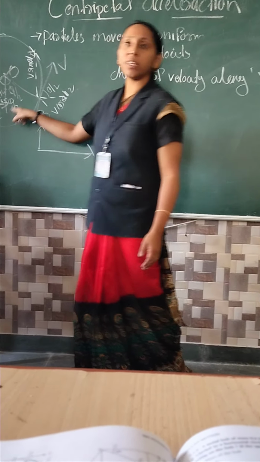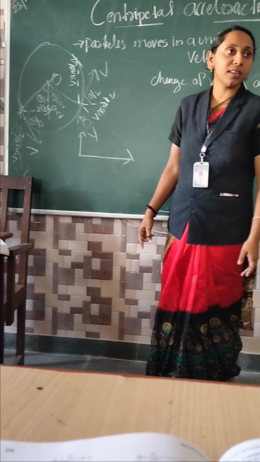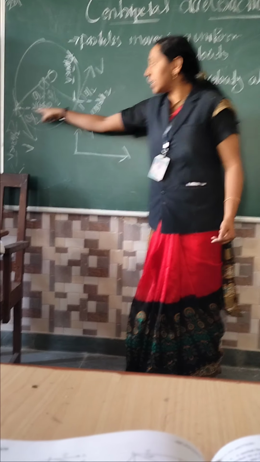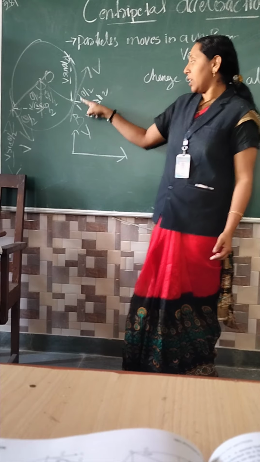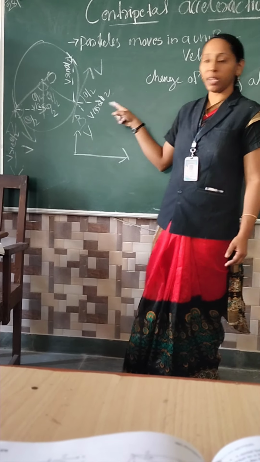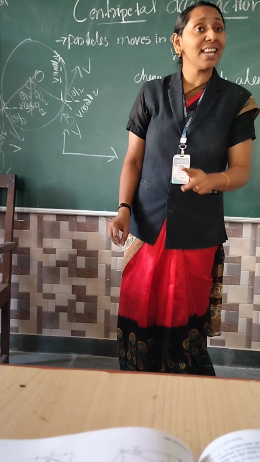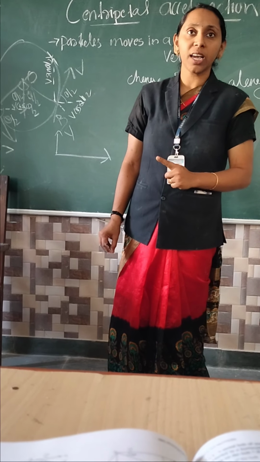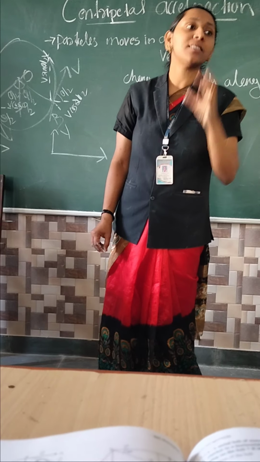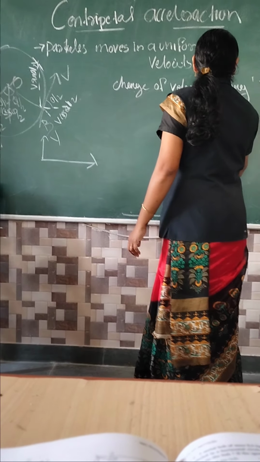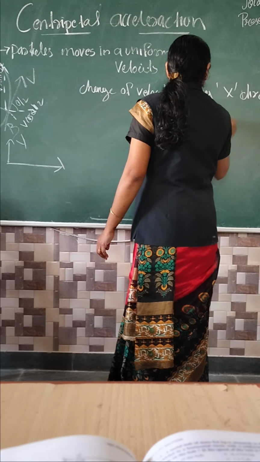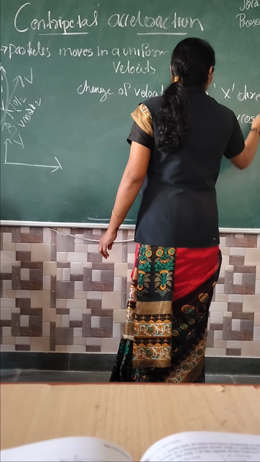Another V cos theta by 2 is also there. So we have to write first one minus second one like that. So I can write here V cos theta by 2 minus V cos theta by 2.